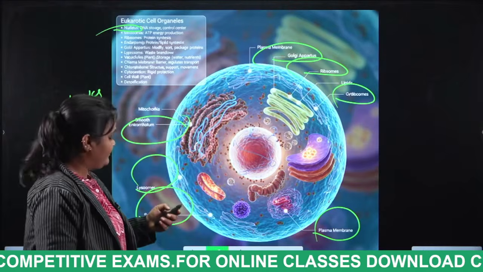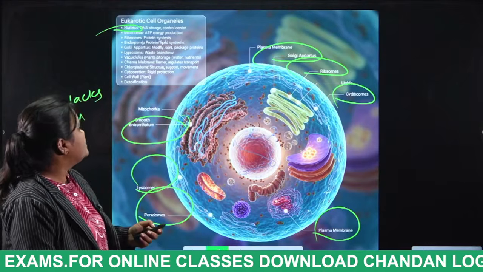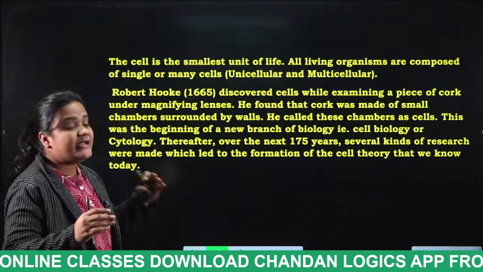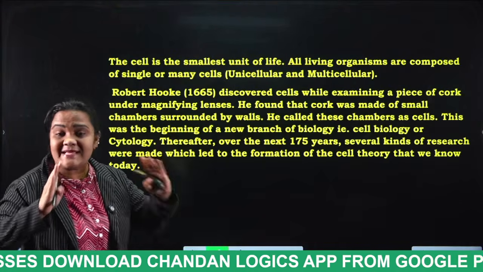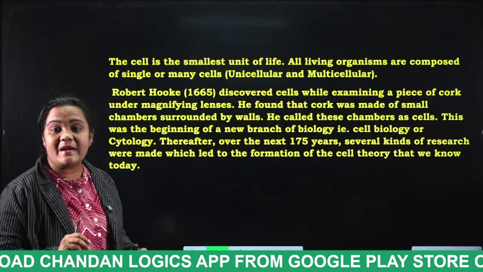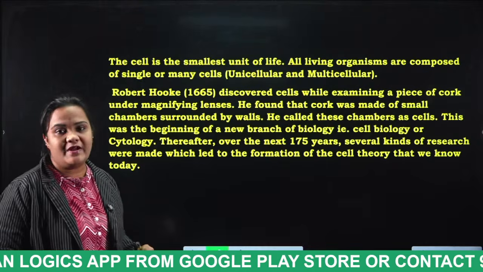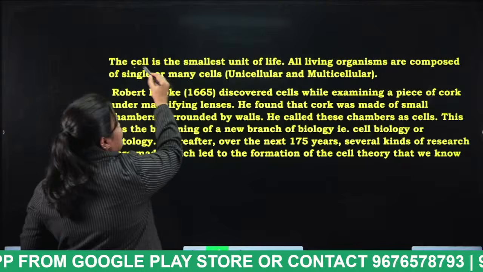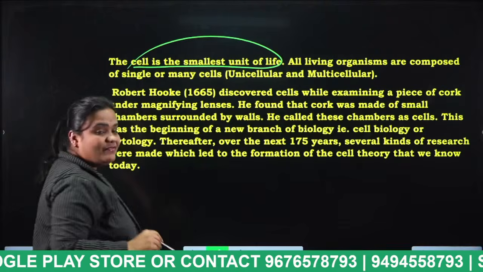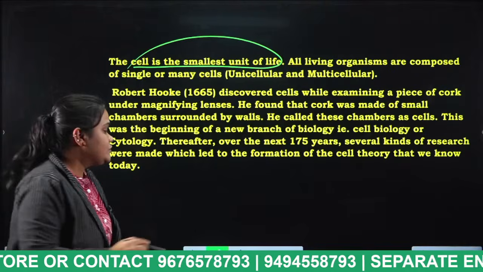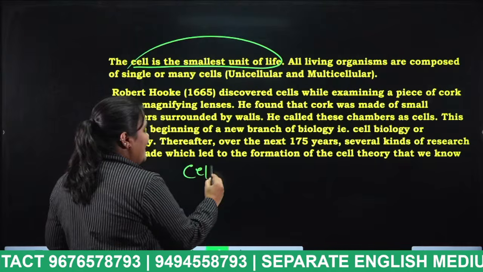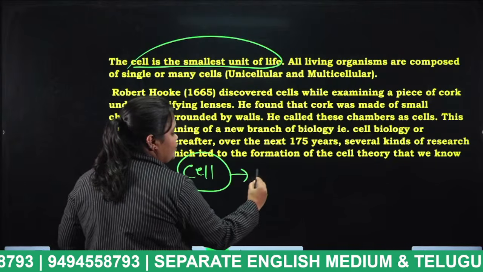Okay, in detail we are going to discuss, as I told you already, what is this cell, students? A cell is the smallest unit of our life or of our body. Many cells give us a tissue.